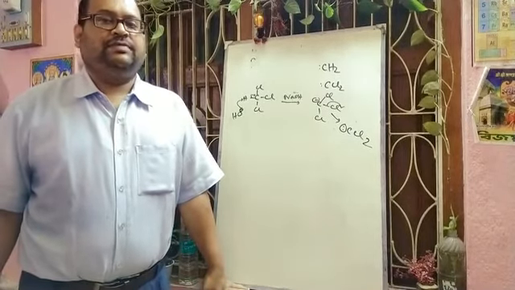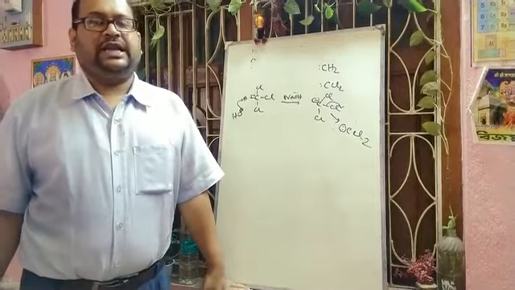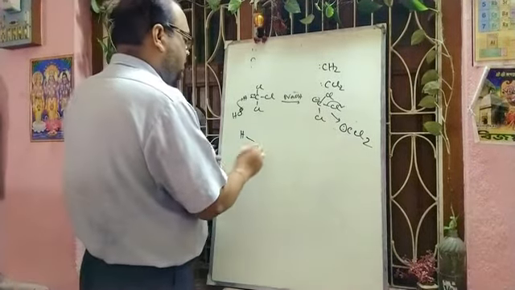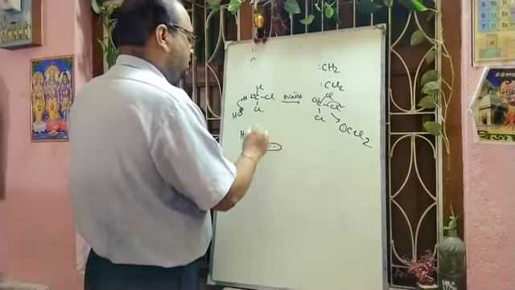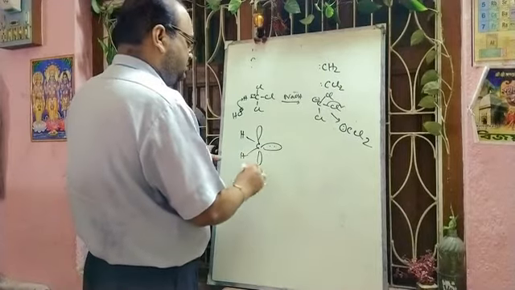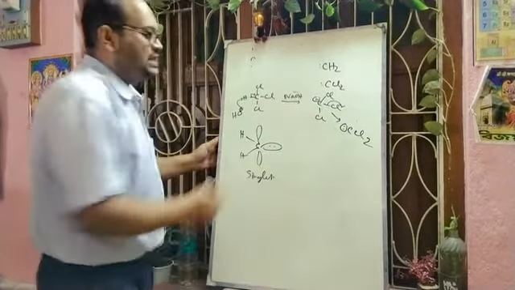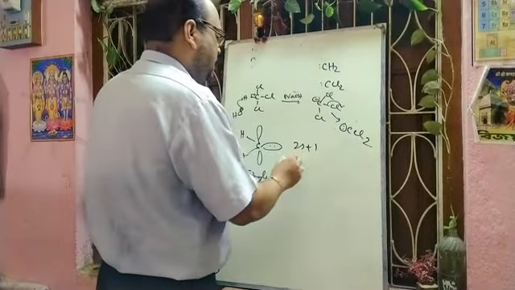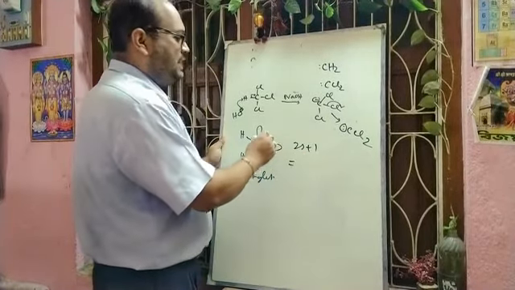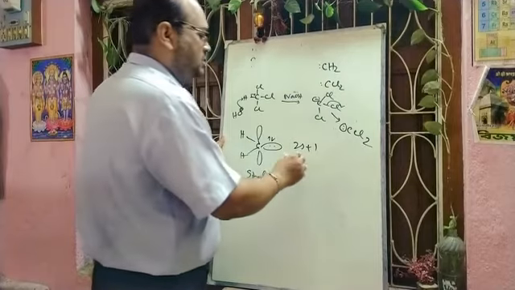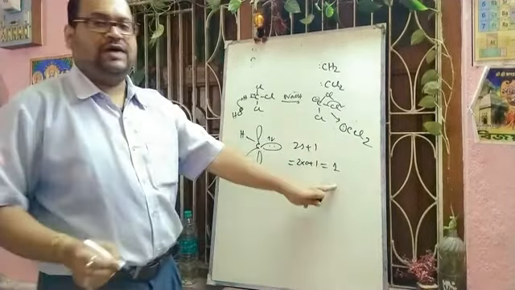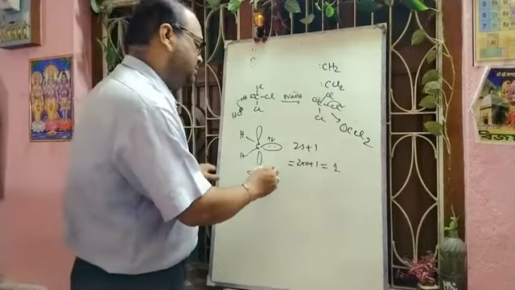Generally, there are two types of carbene. One is called singlet carbene, another is called triplet carbene. We draw the structure, then you can understand. This is the singlet carbene. Here spin multiplicity is 2S plus 1. Here one is plus half, another is minus half. So this will be 2 into 0 plus 1, that will be 1. As spin multiplicity is 1, definitely it will be singlet carbene.